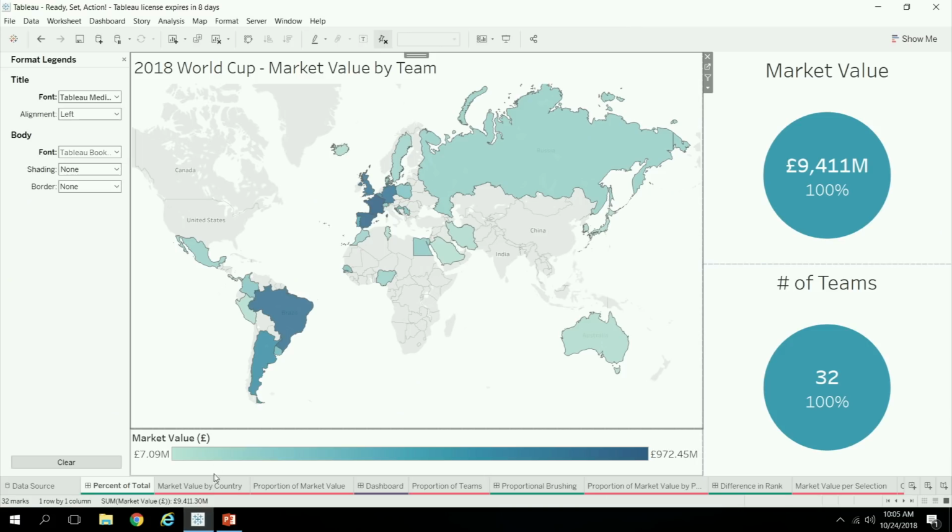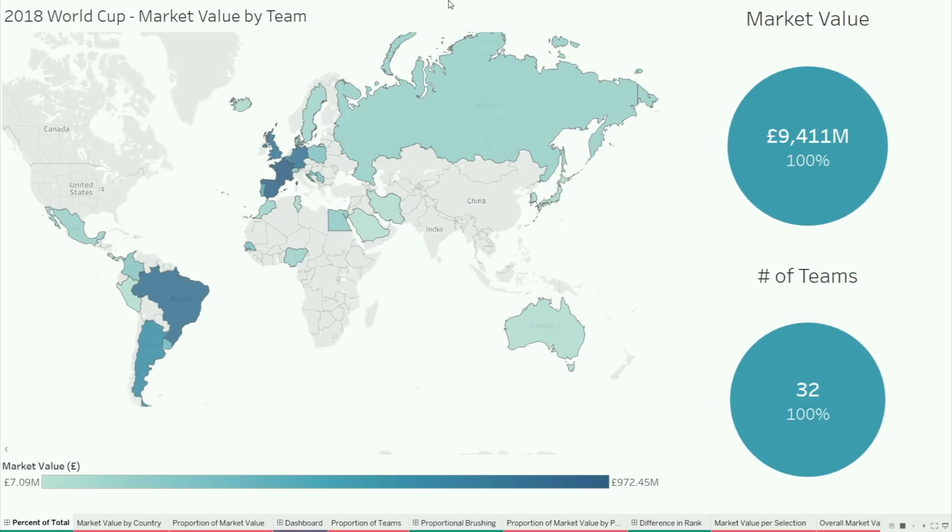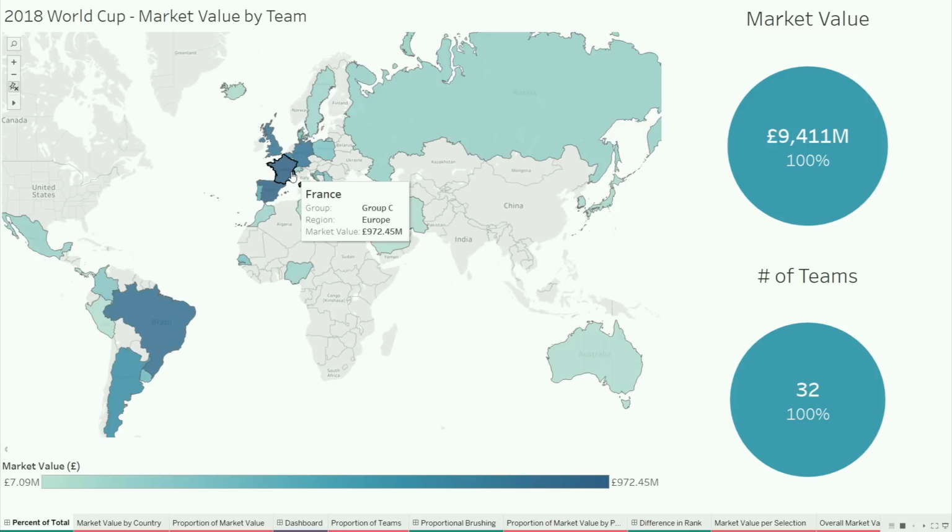All right, so let's jump over and look at some examples of what this is doing. So here I have some data from the World Cup, and it has the market value of every player and every team in the World Cup here. So that's what is being displayed on color in the map here. So if I now select France,